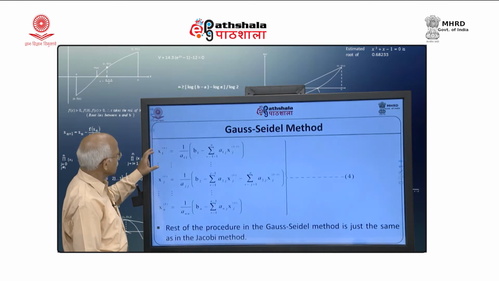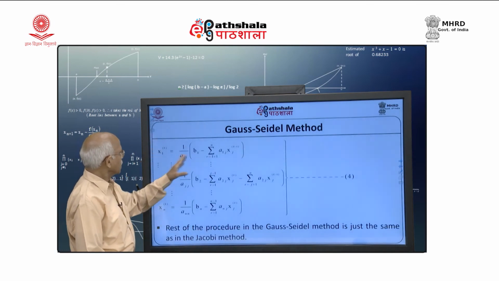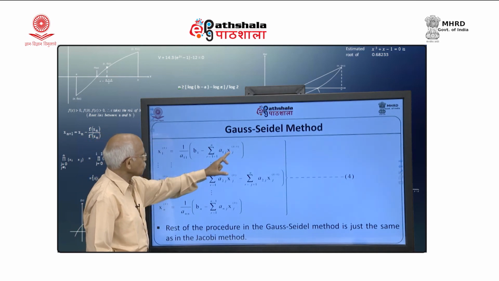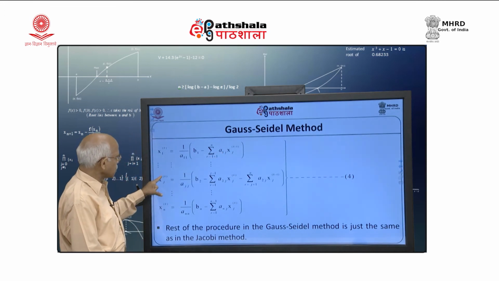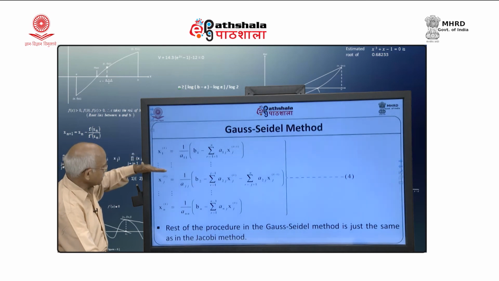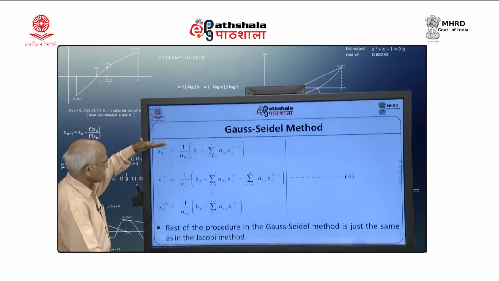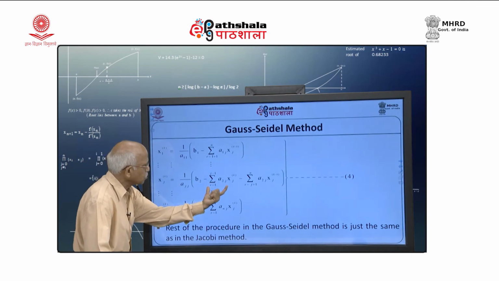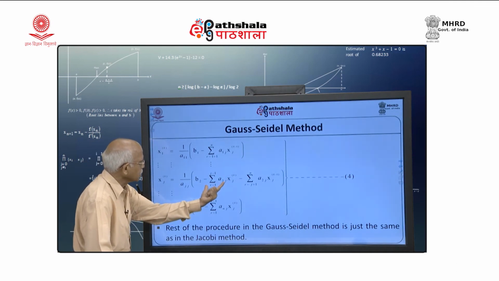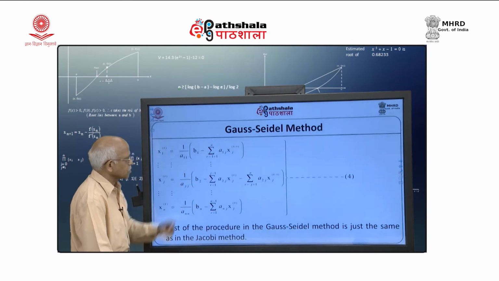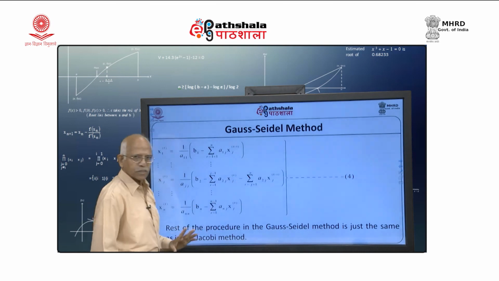You can see here, in the first case none of the values is available earlier, so I use the old values. But when I am computing x j k, I have already computed all the earlier values in the kth iteration itself, and therefore I am using kth iteration values for below diagonal elements. That means before j, all the elements I use as kth iteration values, and here k minus 1th iteration values.